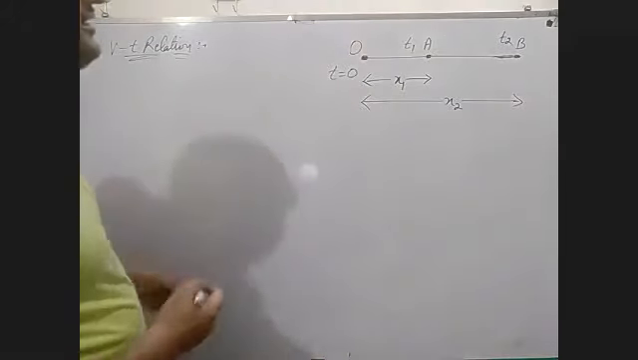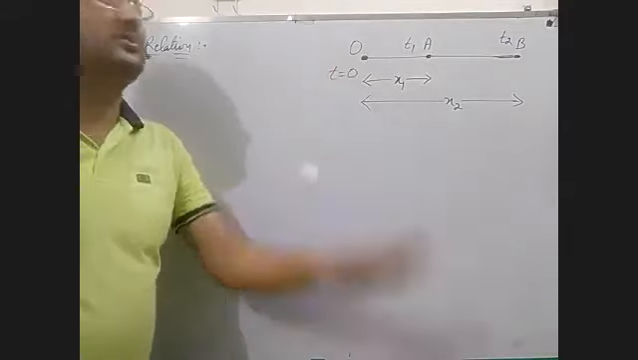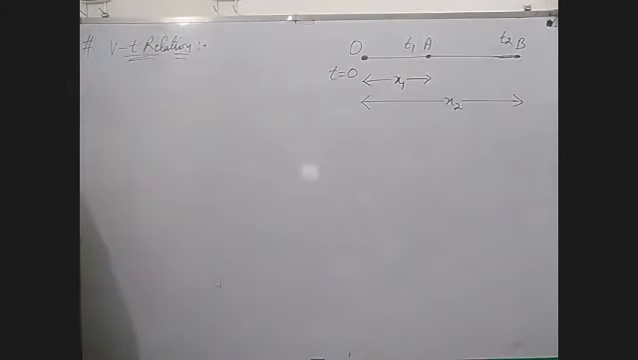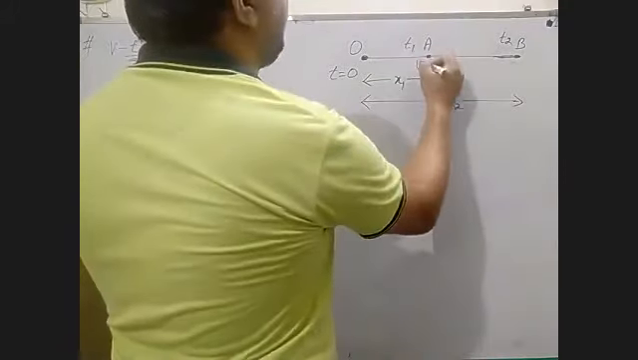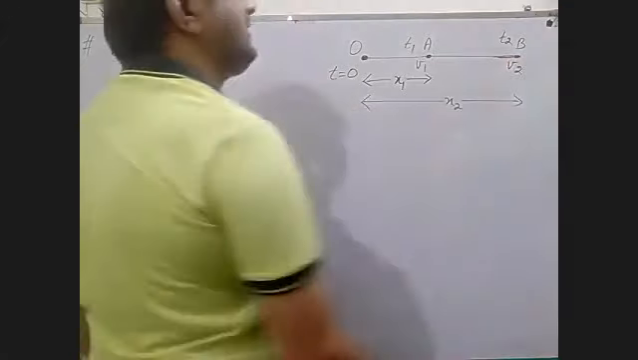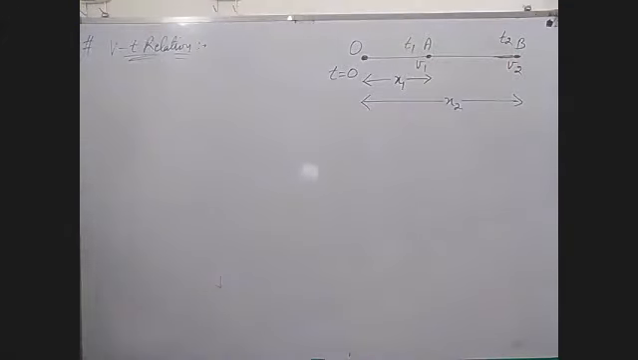When the object is at point O, the velocity is zero. Initial velocity is zero in this case. But at t1 and t2, the velocity is v1 and v2, at the points A and B. Here velocity is v1, here velocity is v2. But at time t equal to 0, there is no velocity, the initial velocity is zero, or you can say the object is at rest.